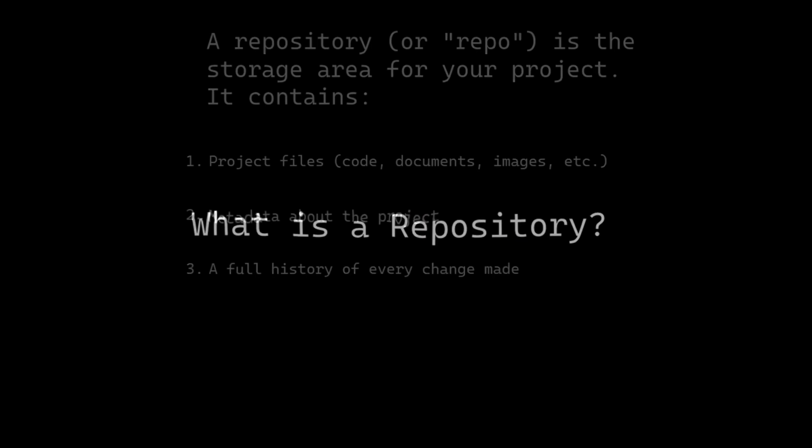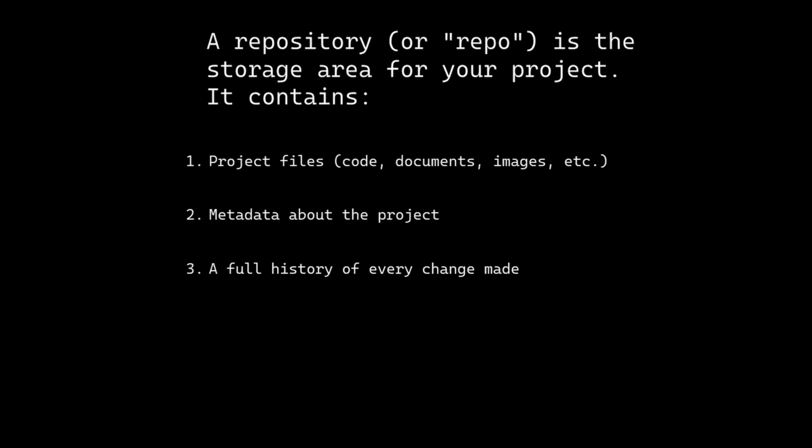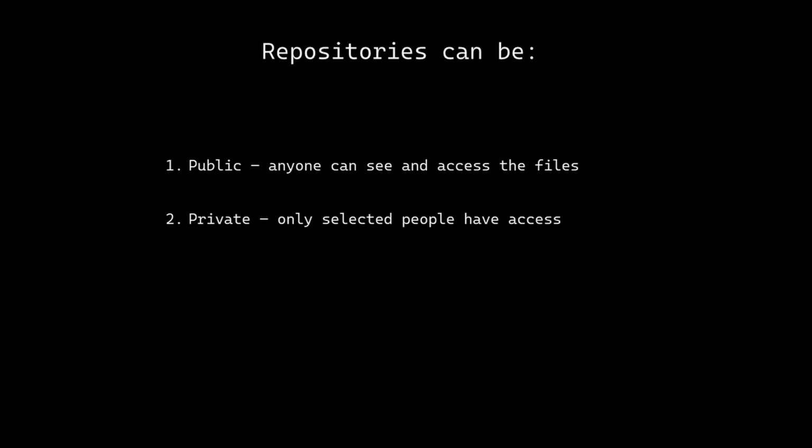What is a repository? A repository, or repo, is the storage area for your project. It contains project files, code, documents, images, etc., metadata about your project, and a full history of every change made. Repositories can be either public or private. The public ones can be seen by anyone, and for the private ones only selected people have access. You can create repositories on your local machine using Git or online using services like GitHub.